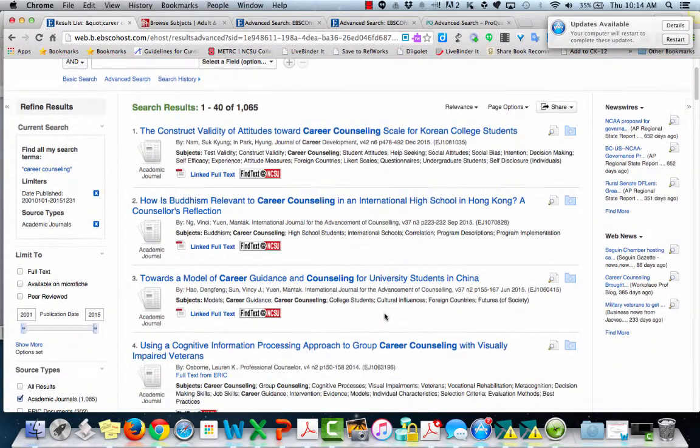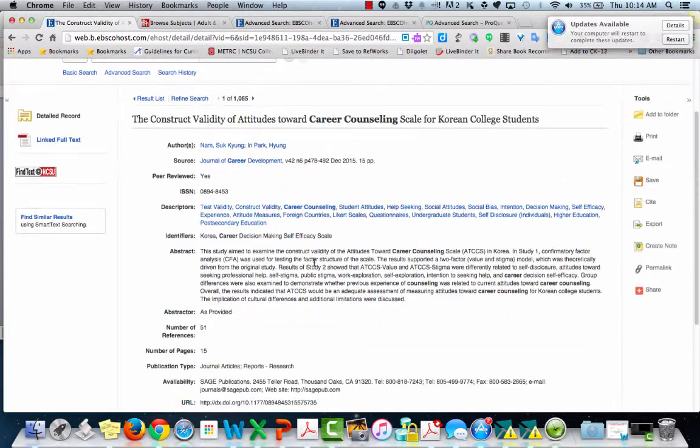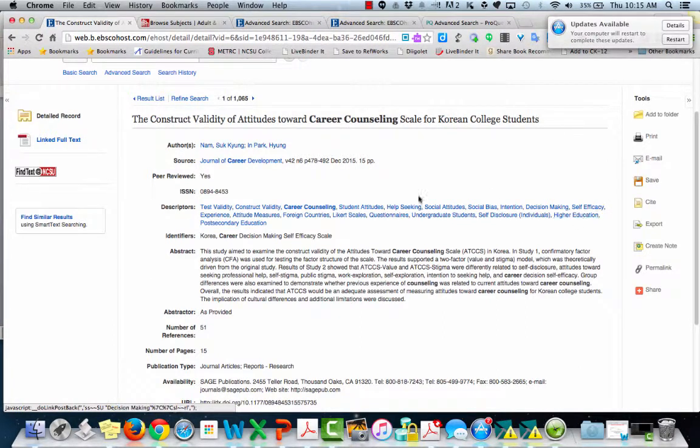Once I have found an article that I think is good background or good for information on theory or whatever it is that I'm looking for, I can read the abstract here. I can also check out the descriptors. And the descriptors might help me find additional keywords that I may not have thought of that I could then do a new search for. Like maybe I want to do career counseling, but I also want to include higher education or post-secondary education to make sure I'm getting my results closer to what my actual assignment is.